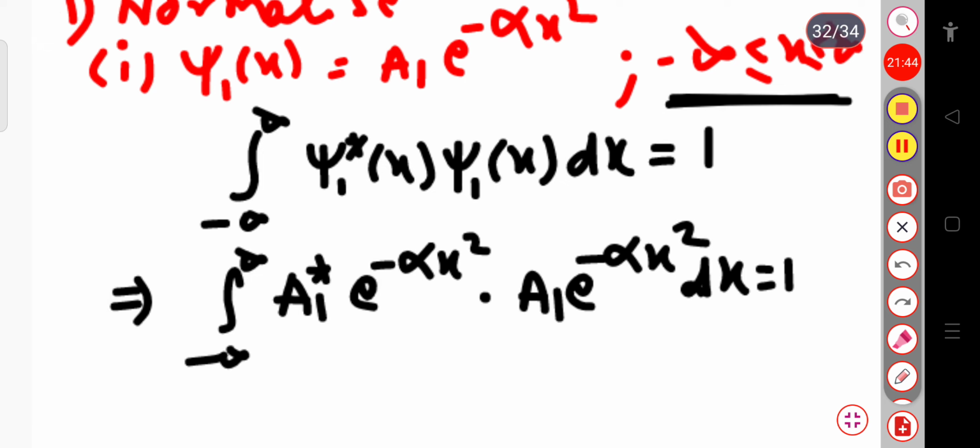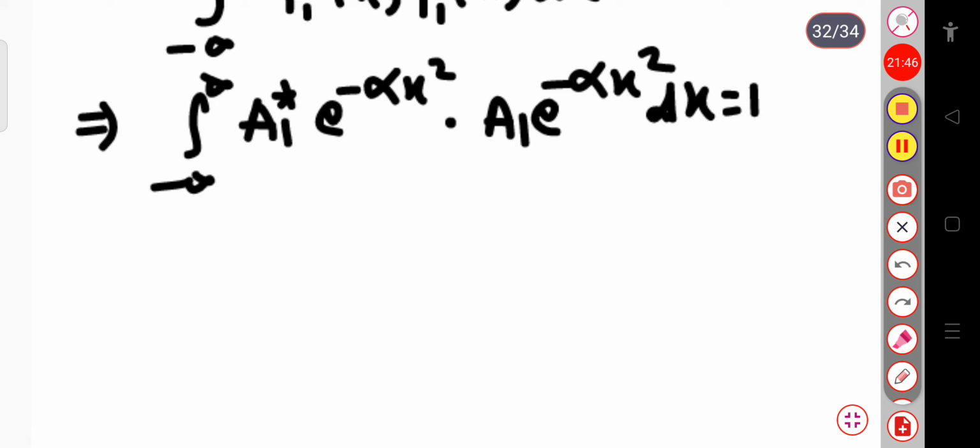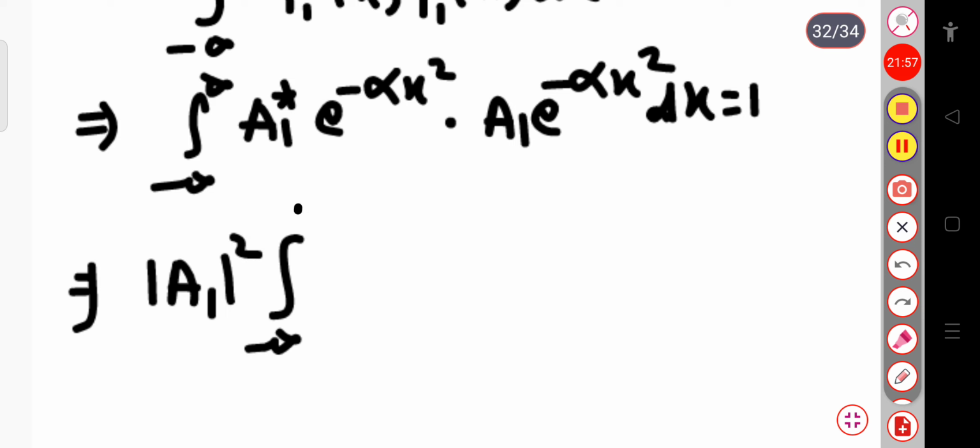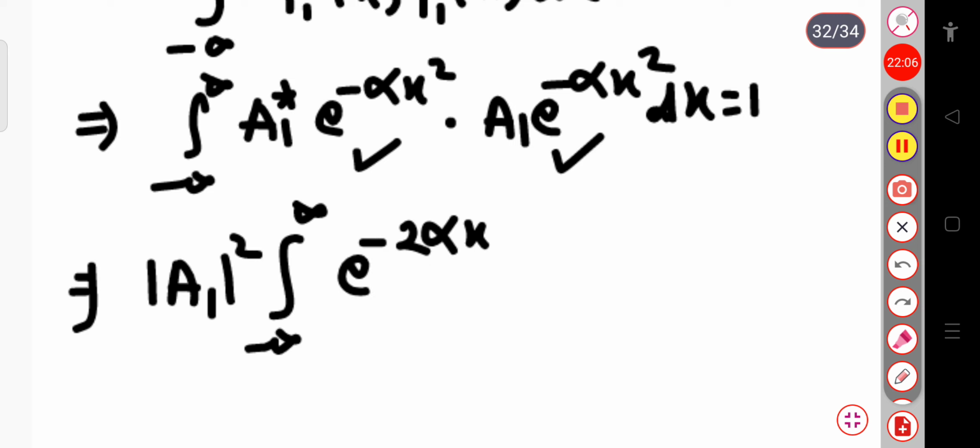Here a1 star into a1 is the modulus of a1 square, and I can take it outside the integration over minus infinity to plus infinity. This exponential minus alpha x square times exponential minus alpha x square becomes exponential minus 2 alpha x square into dx.